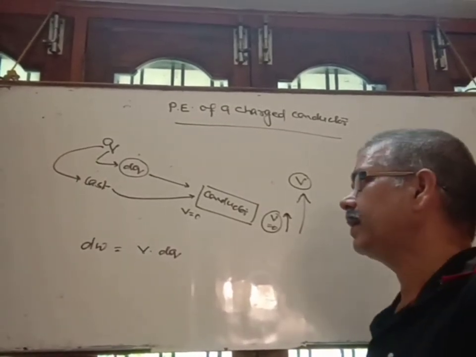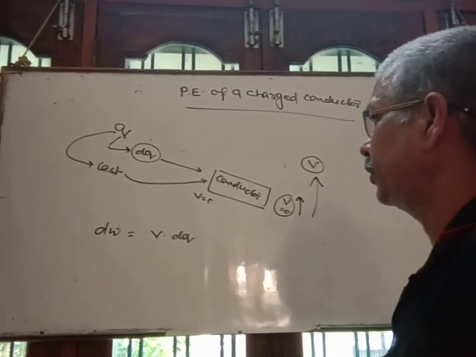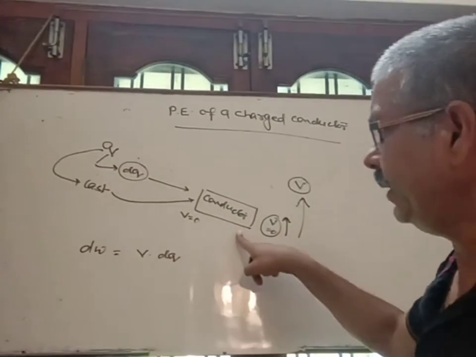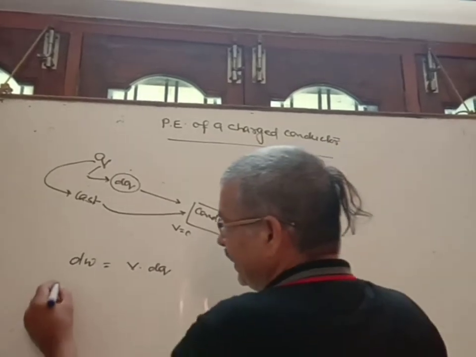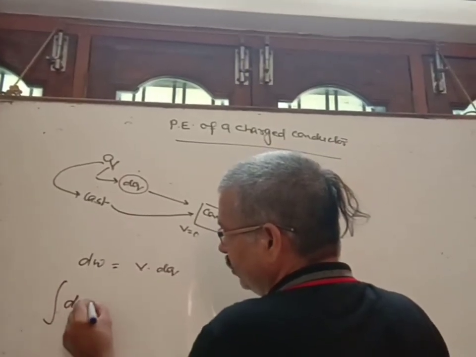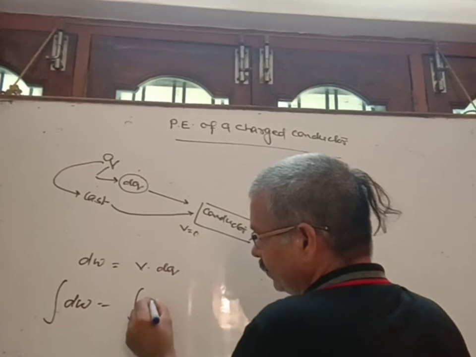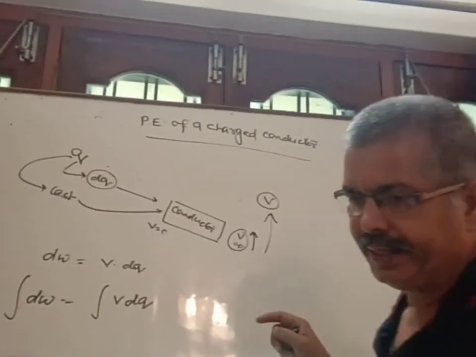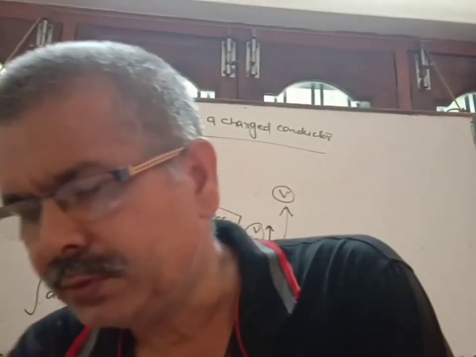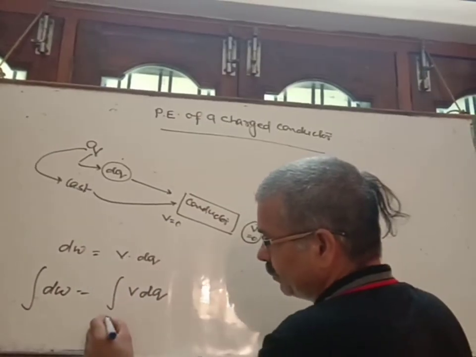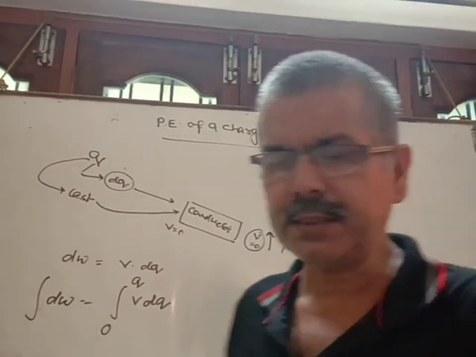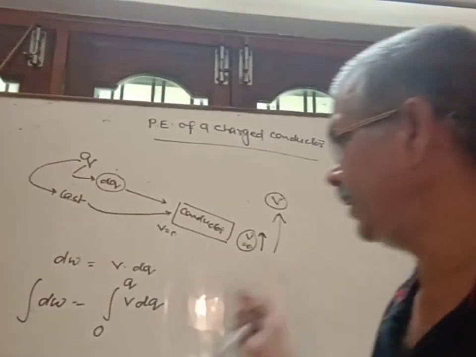So what is the net work done when the whole charge reaches the conductor? For this purpose we will integrate it. Integration of dW is equal to integration of V dq, with charge from 0 to q. This is the total work done, and now integrate it.